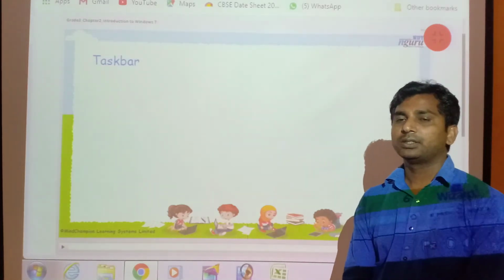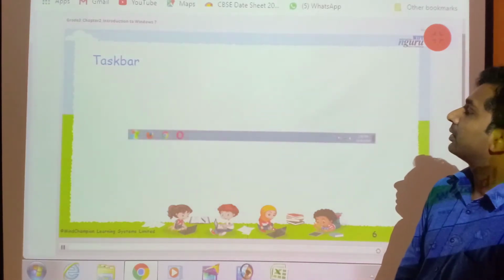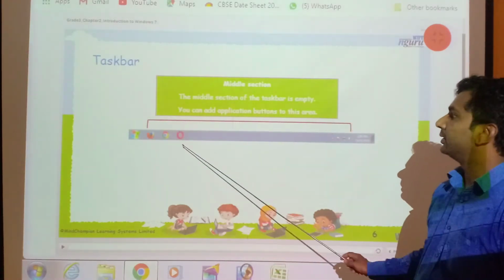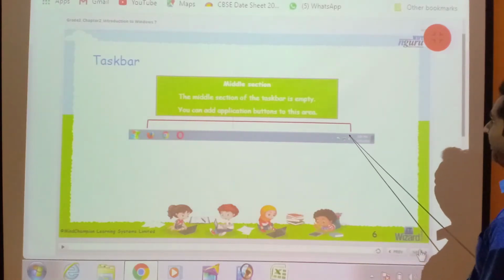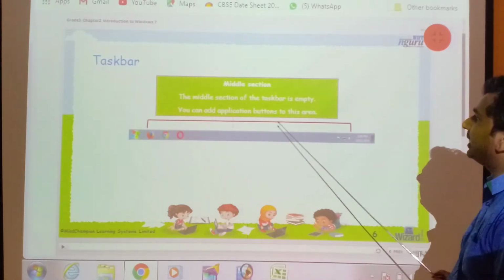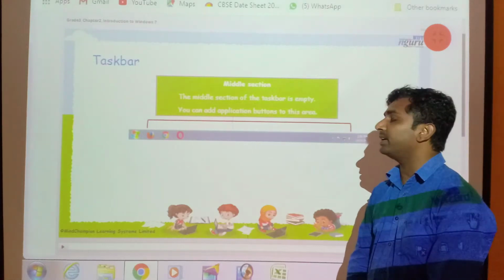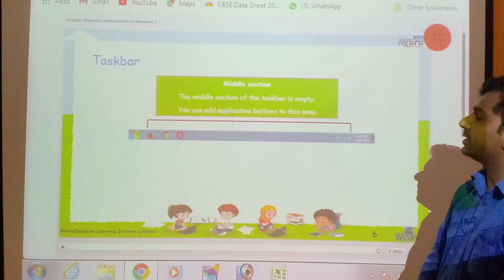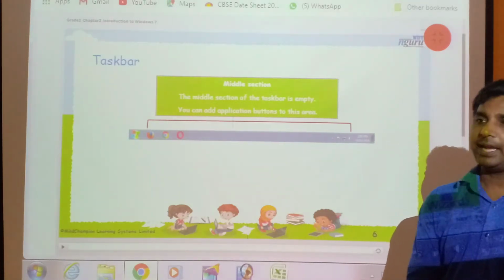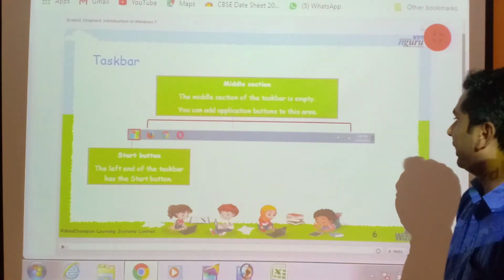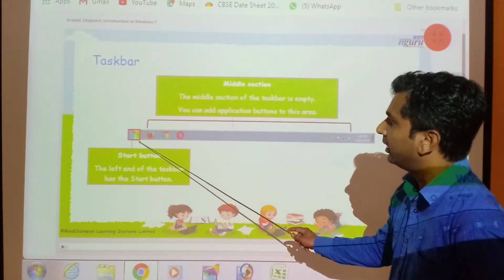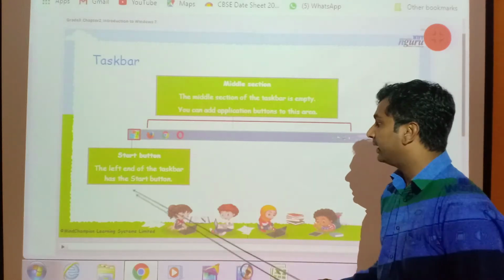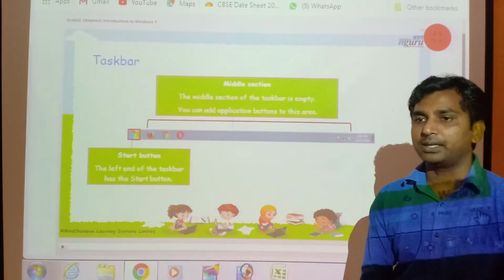Now next part is the taskbar. This is taskbar. This section is the middle section. The middle section of the taskbar is empty. You can add application buttons to this area. Now this is start button. The left hand of the taskbar has the start button.